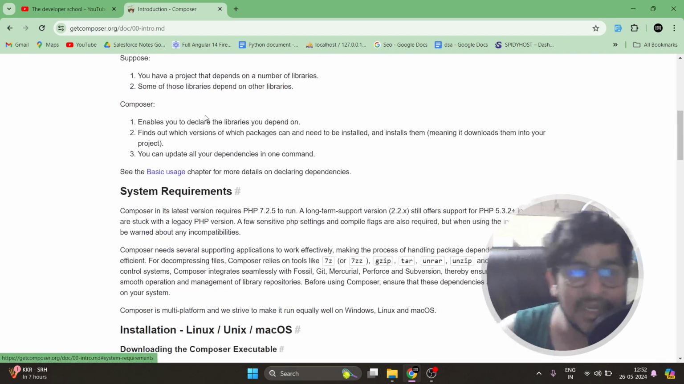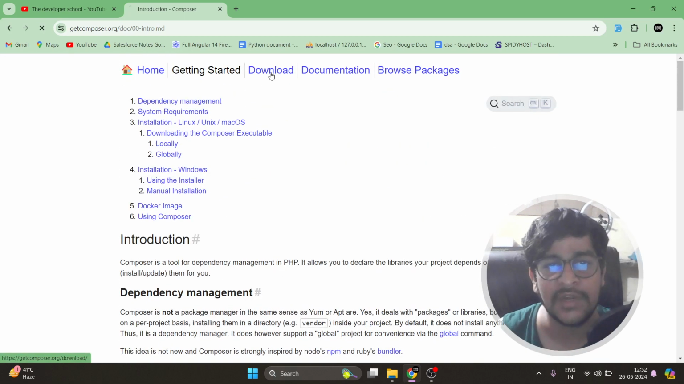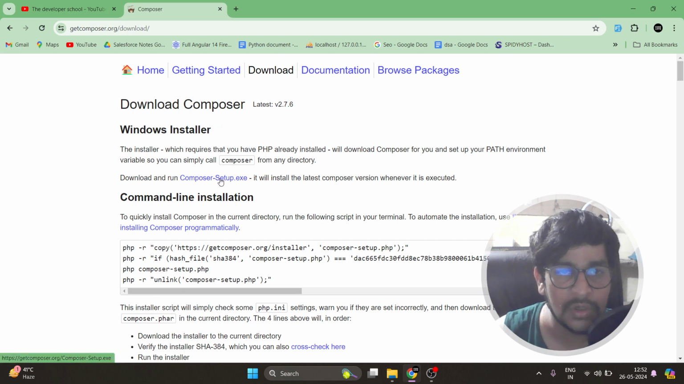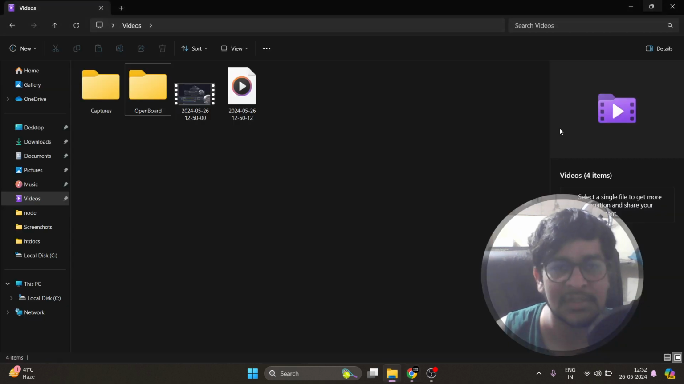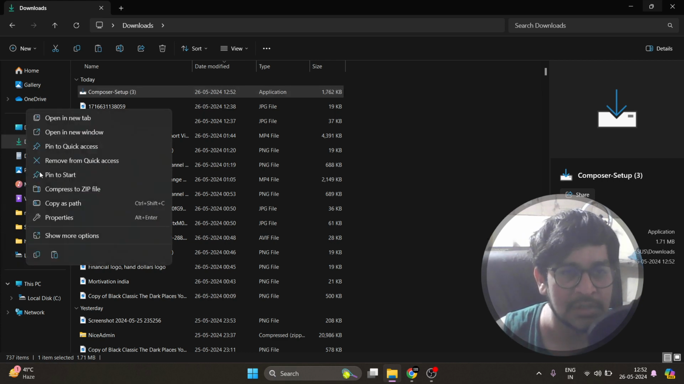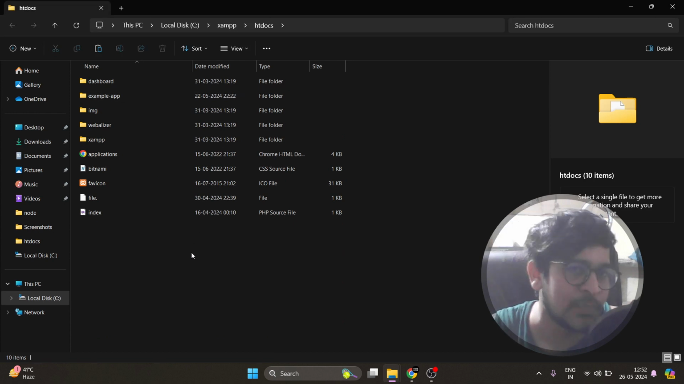In getting started, there are separate instructions for Linux, for macOS, and for Windows. First of all, if you would like to install it, directly go to the download section and click on Composer-Setup.exe. When you download it, one file will be downloaded to your system. I will copy it and open it inside my htdocs. If you know htdocs, that is good. If you don't, it is the folder of XAMPP.